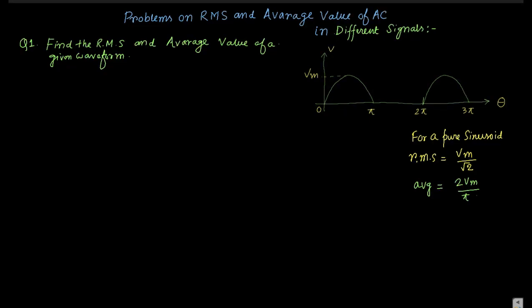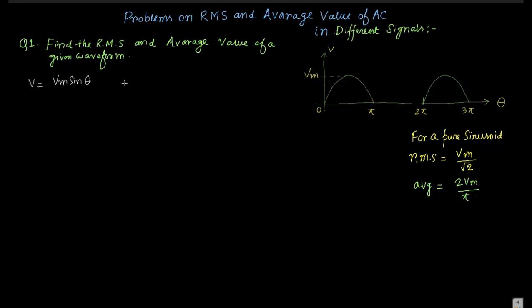So what is the mathematical expression of this waveform? If we express V, it is Vm sin theta, because this is a variable theta, and Vm is the maximum value of this sinusoid. This wave is sinusoid in nature, so it is Vm sin theta.